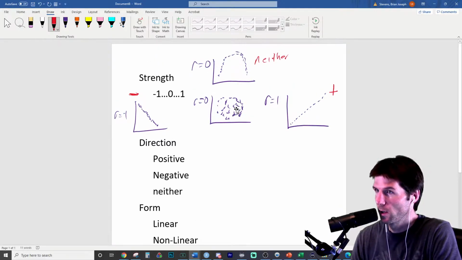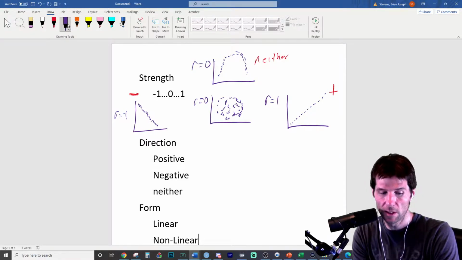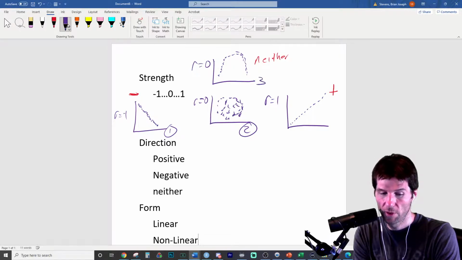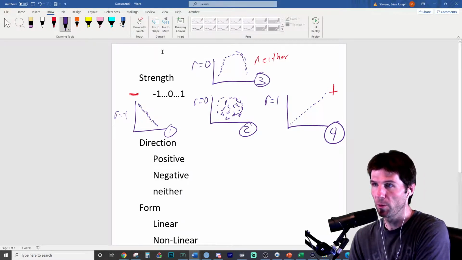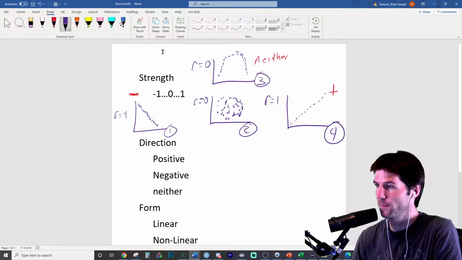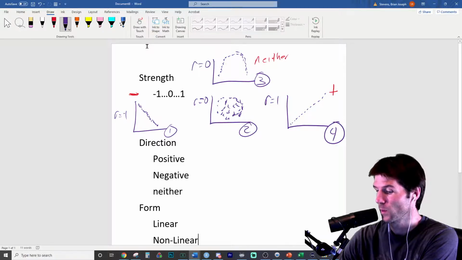So think about this. Which one of these is a non-linear correlation? 1, 2, 3, or 4. Which of these might be best described as a non-linear correlation? Which of those has a non-linear form to it? So we have strength, direction, form, and unusual features.